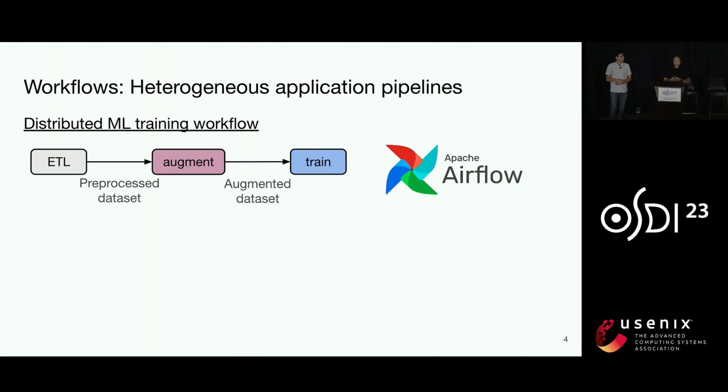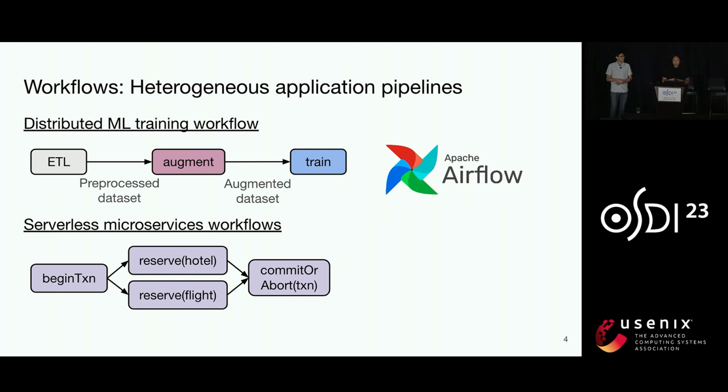This kind of system is being used in other domains too. For example, workflows are becoming popular for serverless execution because they make it easier to execute complex applications. So here's one example where we use a serverless workflow to atomically reserve a hotel and flight for a web app. The granularity of execution here is, of course, very different.